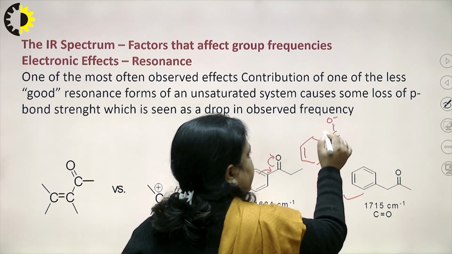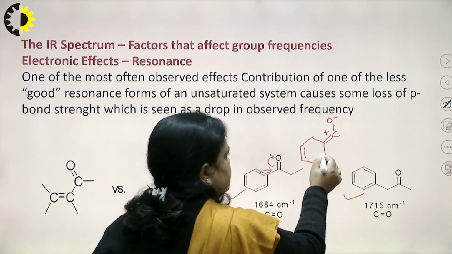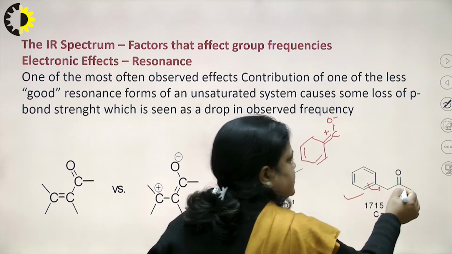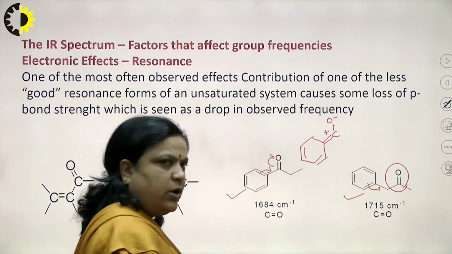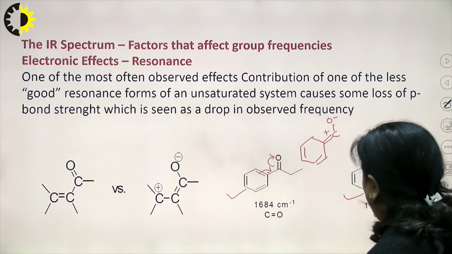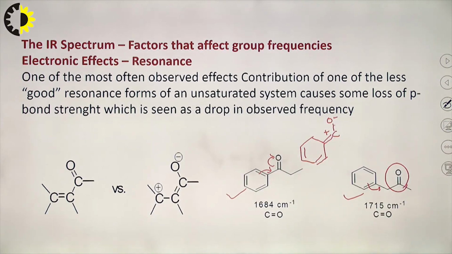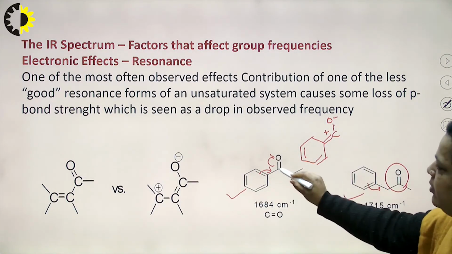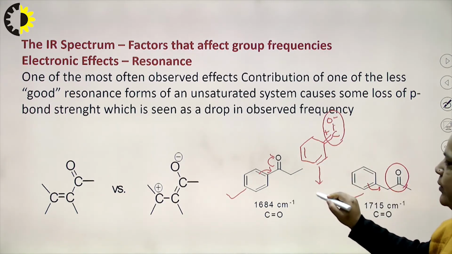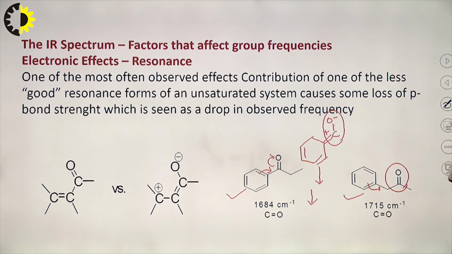C plus O minus, and this, while in this case there is no conjugation, that is, no shortening, or we can say no lengthening, of this bond. So, here the double bond also shows single bond character, that is, the IR frequency gets decreased.